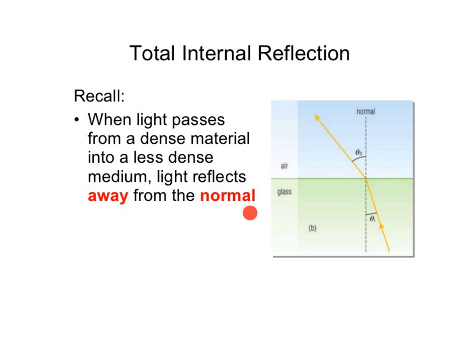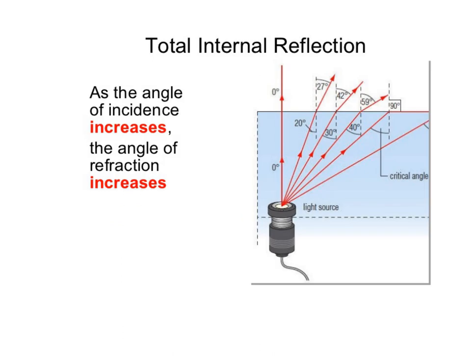Also, as the angle of incidence increases, the angle of refraction also increases.